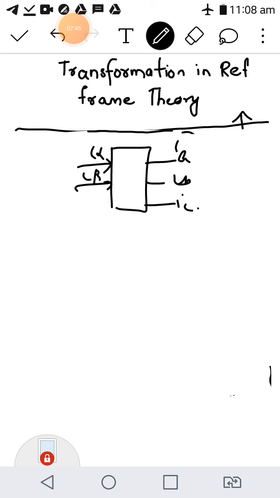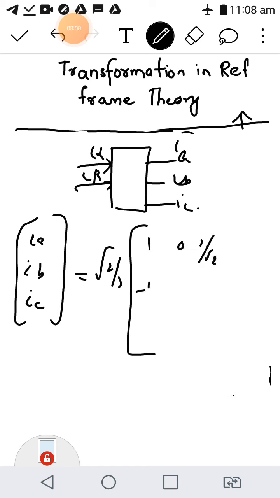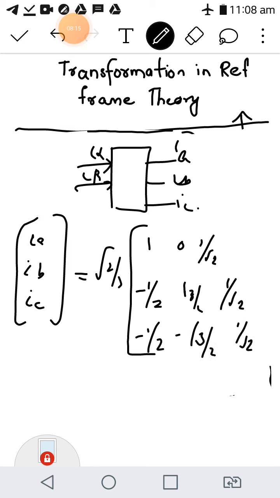So the reverse transformation matrix: IA, IB and IC is equal to root of 2 by 3 into 1, 0, 1 by root 2; minus 1 by 2, root 3 by 2, 1 by root 2; minus 1 by 2, minus root 3 by 2, 1 by root 2.